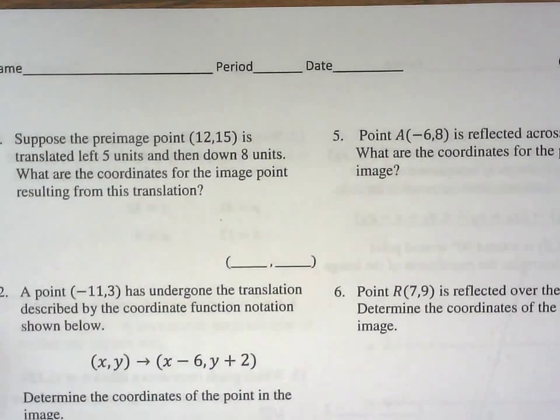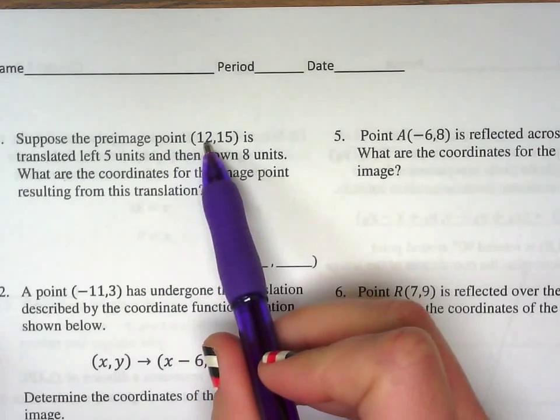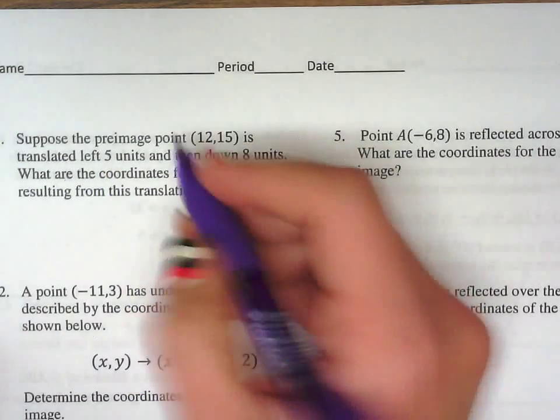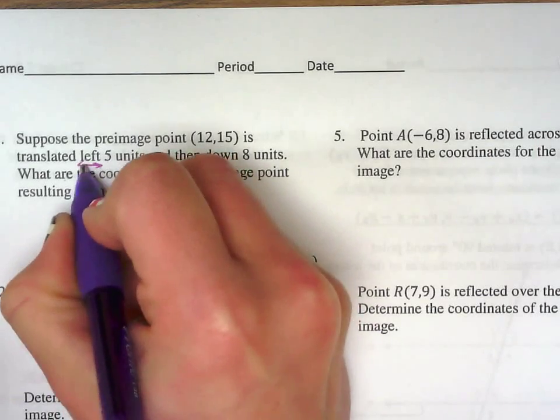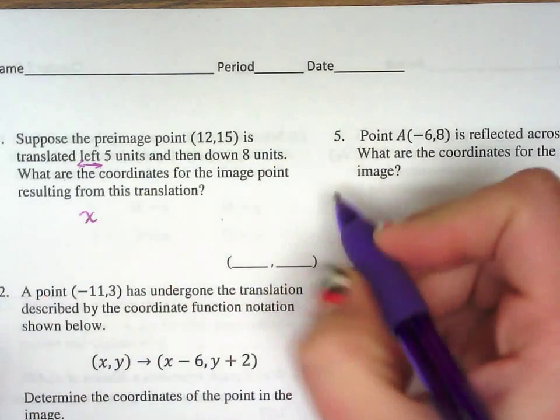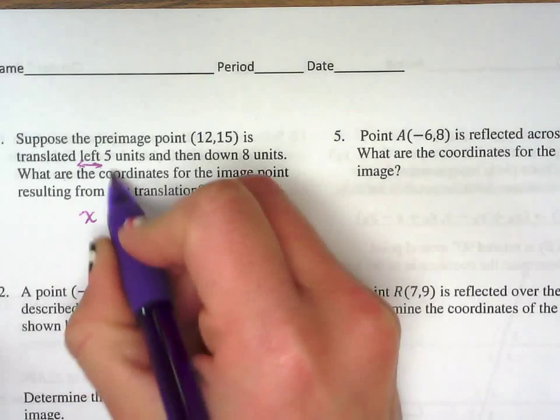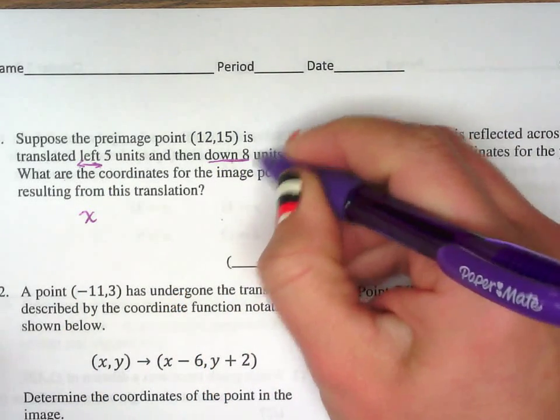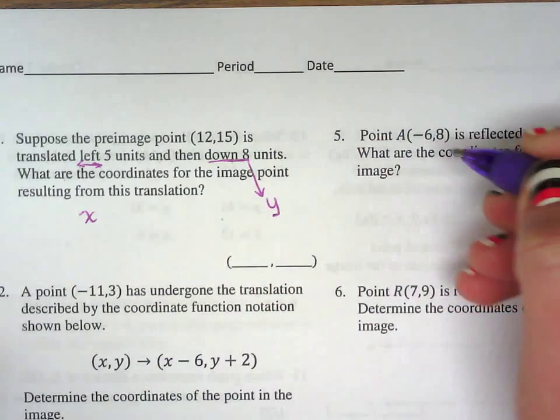So here's the review, and we have the pre-image at (12, 15). It's translated 5 units left. So left and right, we know it's going side to side, and that's the x coordinate. So 5 on the x. And down 8. It's up and down, so we know the 8 is going to be on the y.